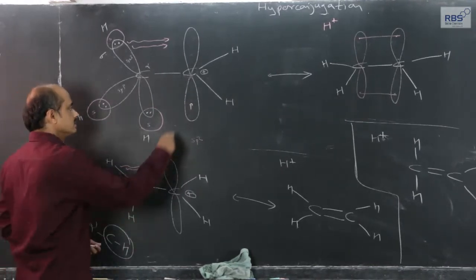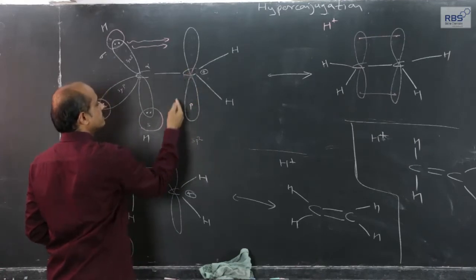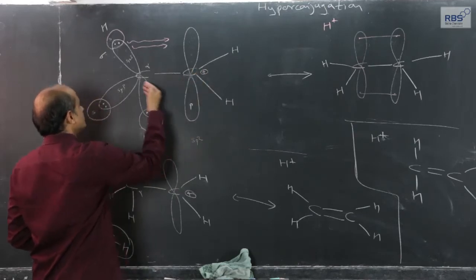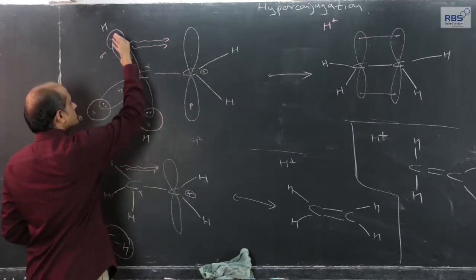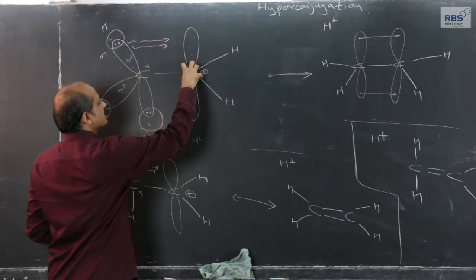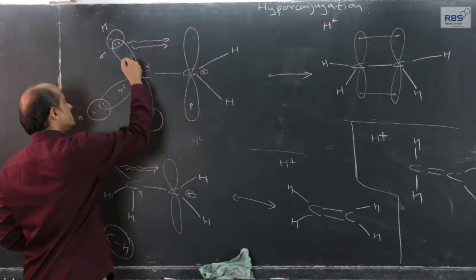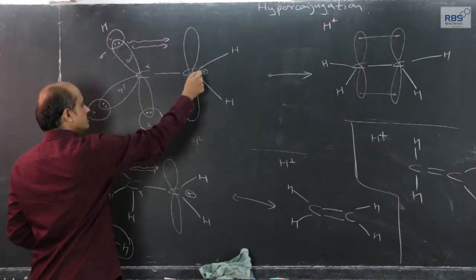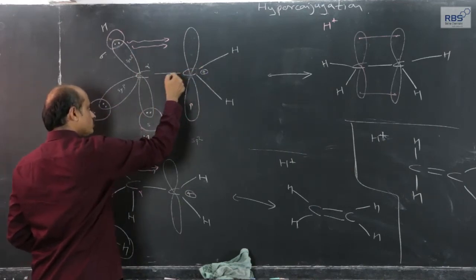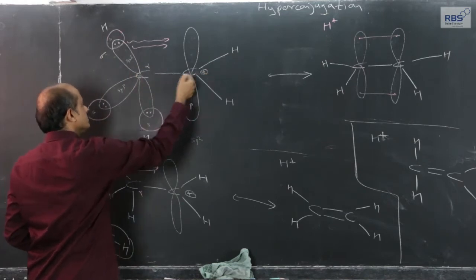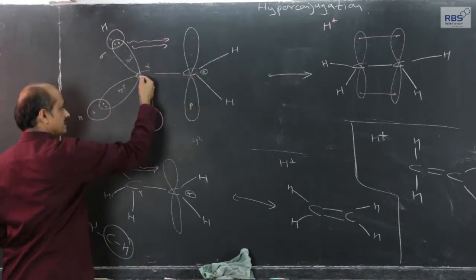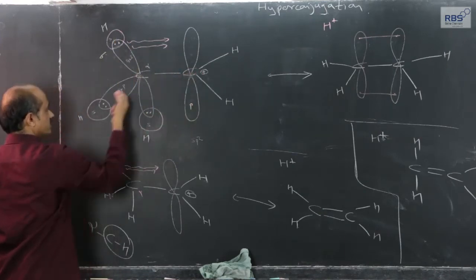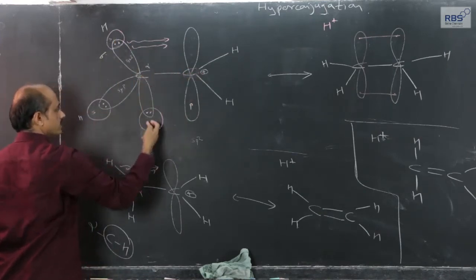It means that the positive charge which is developed on this carbon is not centralized over this carbon, it is decentralized over 3 nuclei: carbon, carbon and hydrogen. So, positive charge is decentralized over 3 nuclei, and such 3 possibilities are there. One, carbon carbon hydrogen, second, carbon carbon hydrogen, and third, carbon carbon hydrogen.